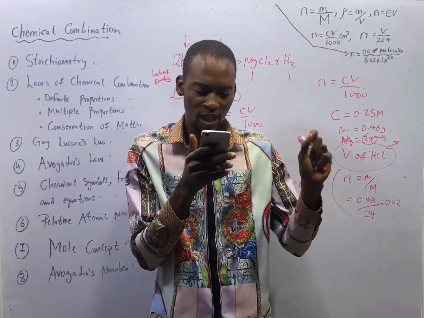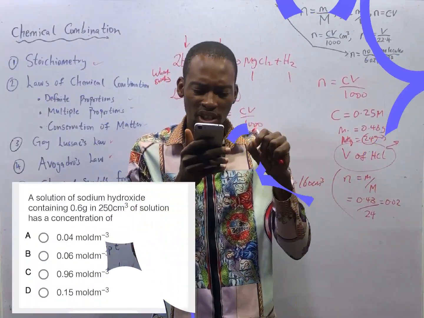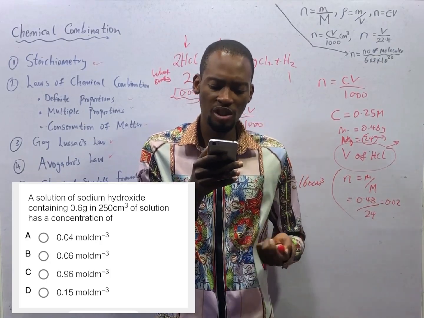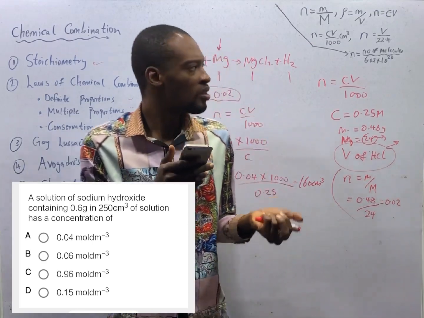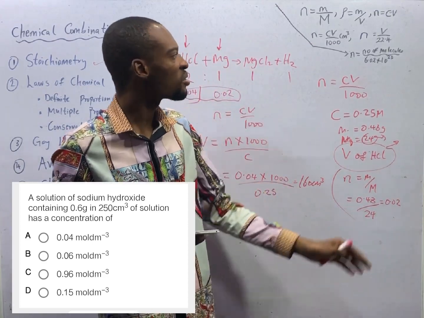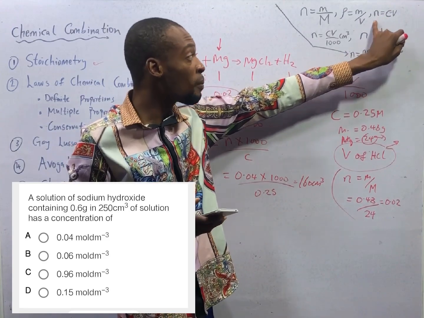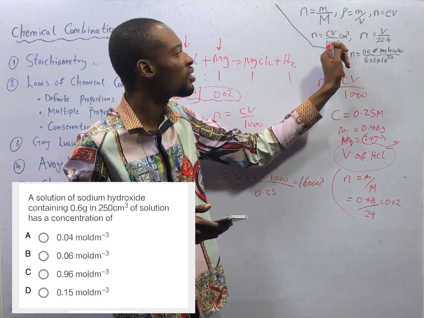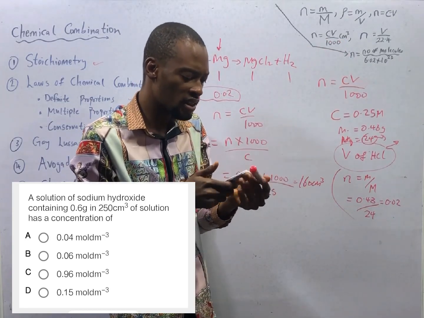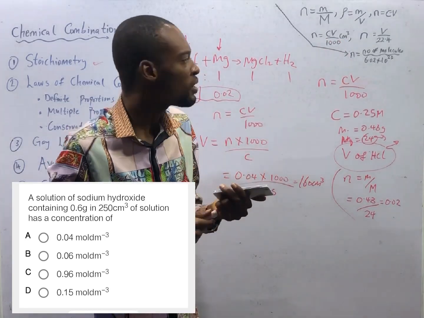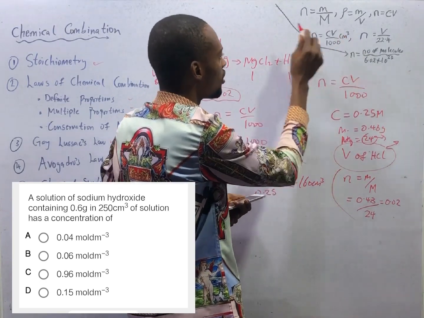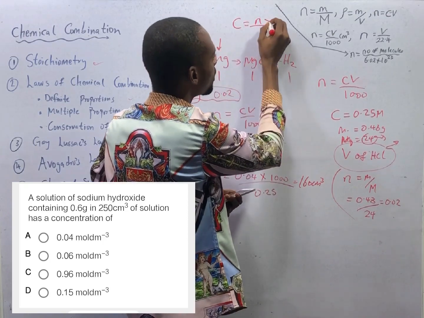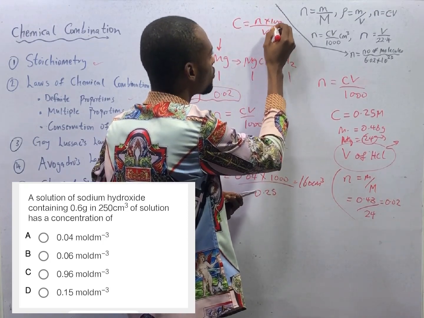A solution of sodium hydroxide containing 0.6 grams in 250 cm cube of solution has a concentration of what? Concentration is number of moles. Number of moles is concentration times volume over 1000. Now the volume is in cm cube, it simply means we are making use of this formula: concentration is number of moles times 1000 over volume.